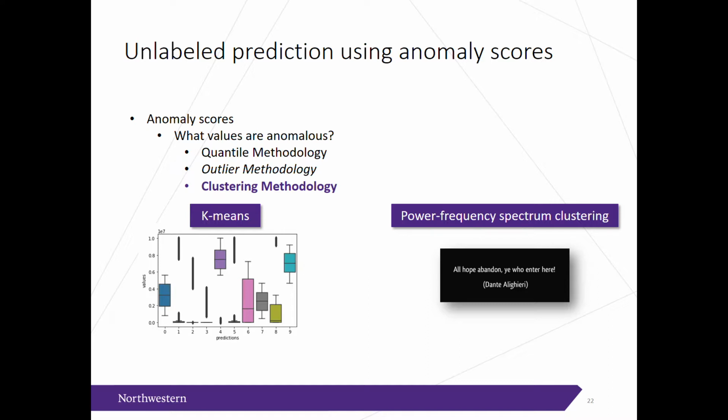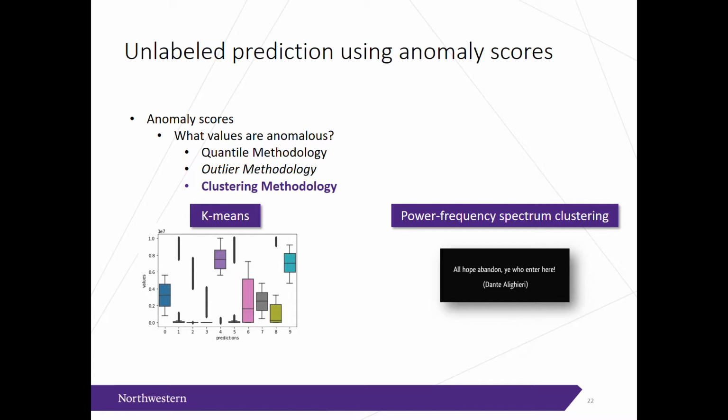So perhaps we can use unsupervised learning to cluster the anomaly scores and choose using those clusters. I tried first using k-means and got pretty poor results. The visualization on the left shows the predictions of the cluster, so 10 clusters, 0 through 9, and the ranges of values in those clusters. We could take the ones with the highest anomaly score and mark them as anomalies, but honestly this was pretty poor. There's another technique that I just completed, and I'm getting much better results than k-means.